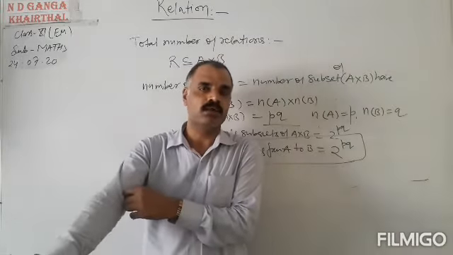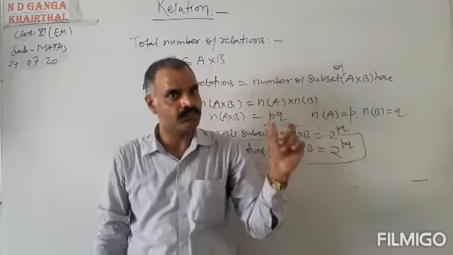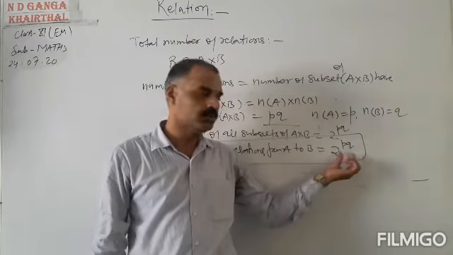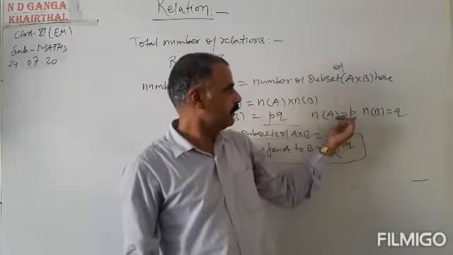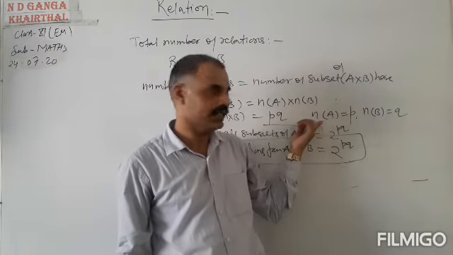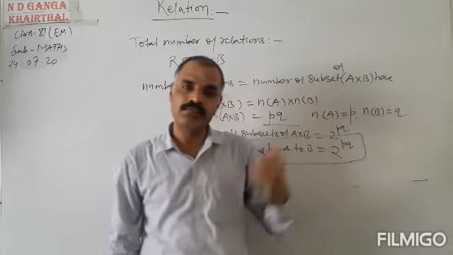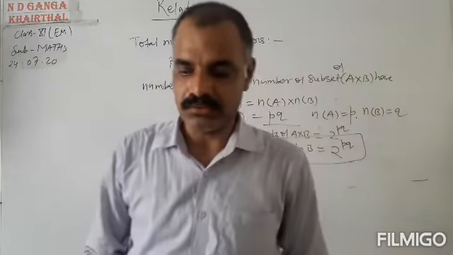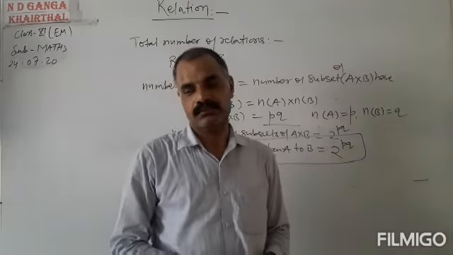How many total relations are there from set A to set B? It is equal to 2 to the power PQ, where P is the number of elements in set A and Q is the number of elements in set B. So these are the total number of relations.